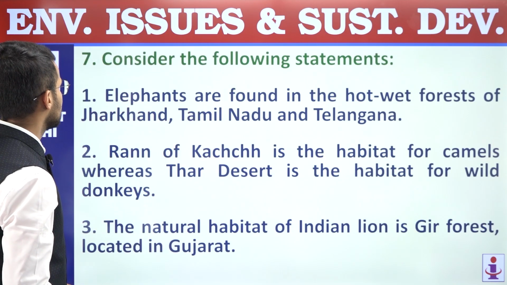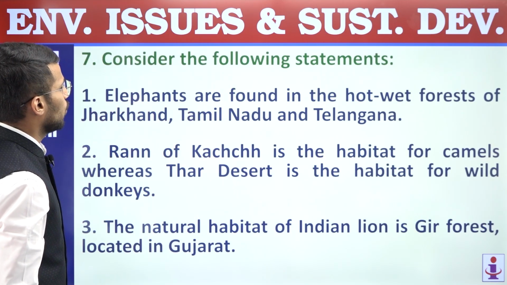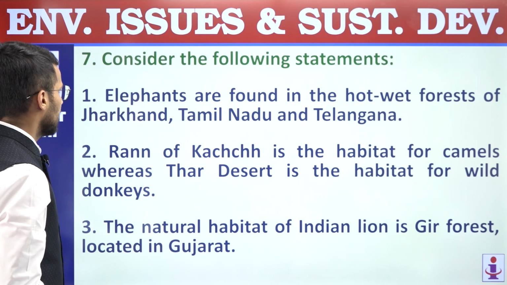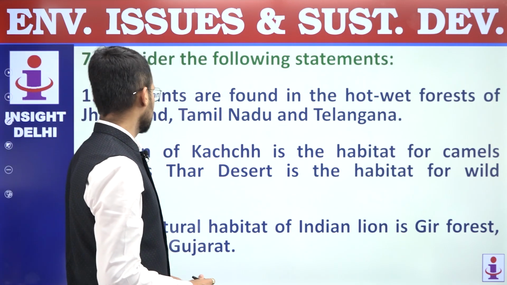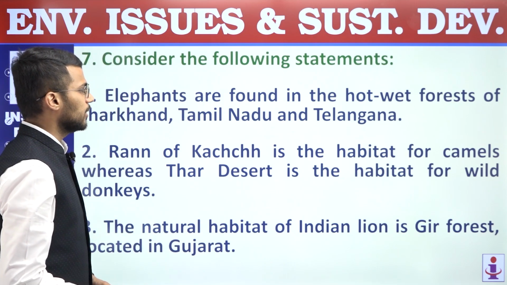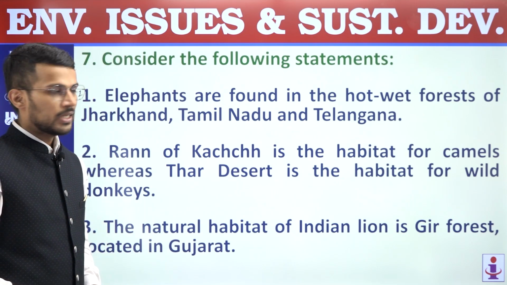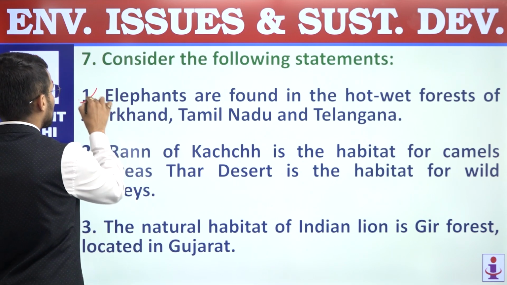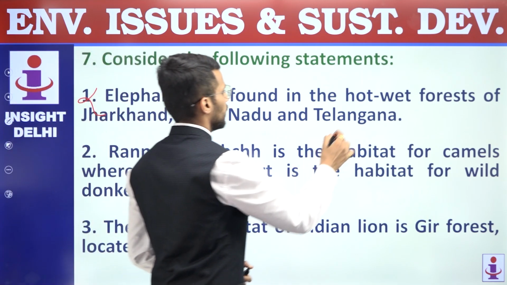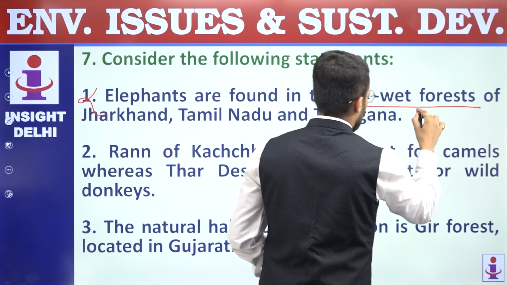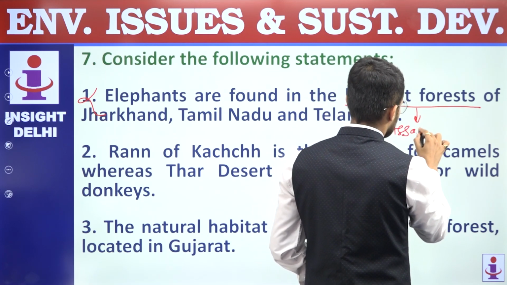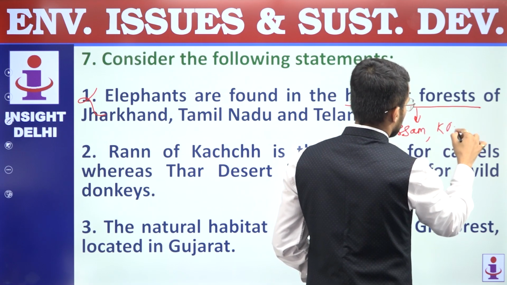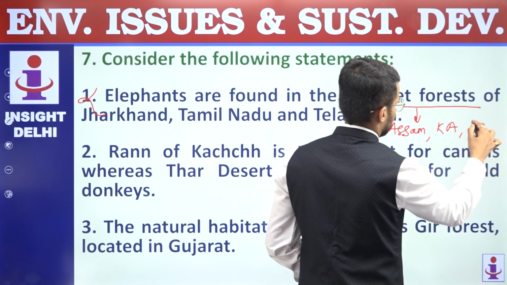Next, question number 7. Consider the following statements. First, elephants are found in the hot, wet forest of Jharkhand, Tamil Nadu and Telangana. This is an incorrect statement because hot wet forest and elephants are there in Assam, Karnataka and Kerala.